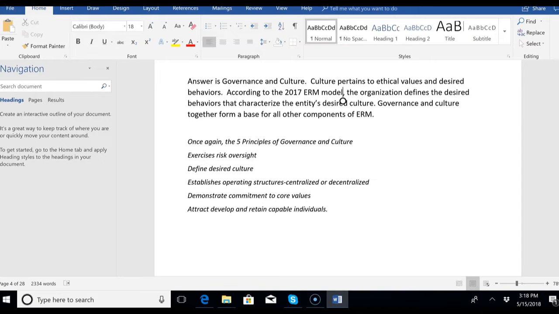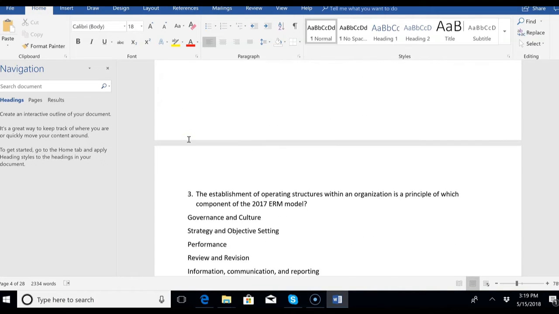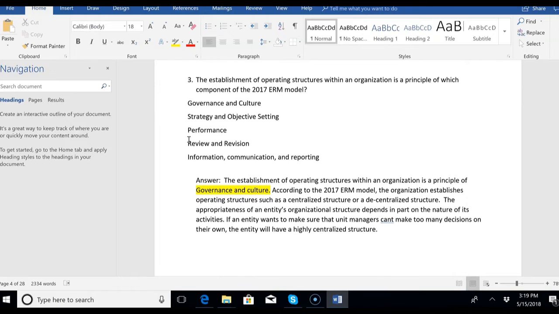Do we want centralized? Do we want decentralized? Demonstrate commitment to core values, attract, develop, and retain capable individuals. These are all principles that come under the component known as governance and culture. So governance and culture is one of the 5 interrelated components of the new 2017 ERM model, and that's the one we're going over first.